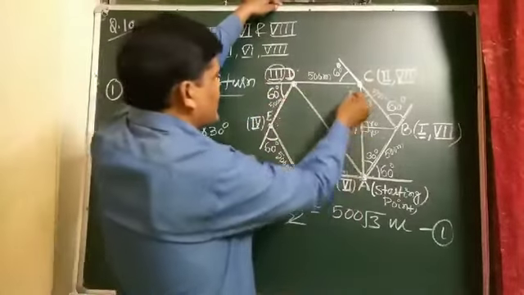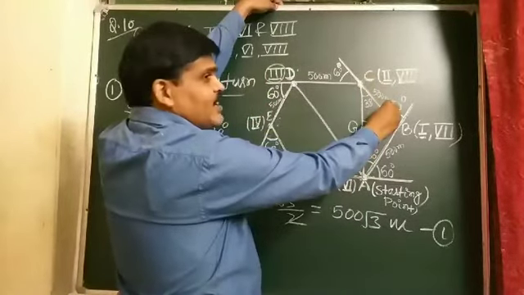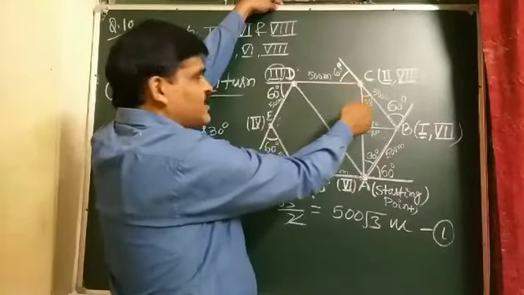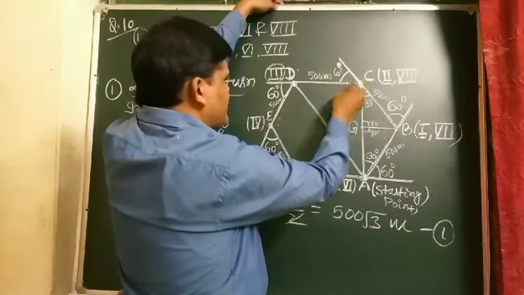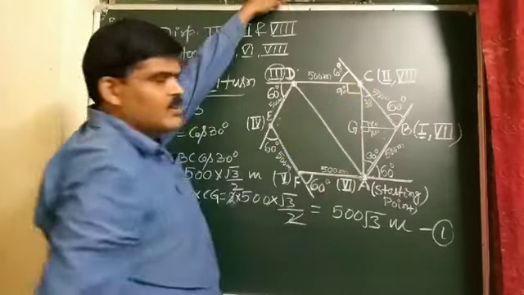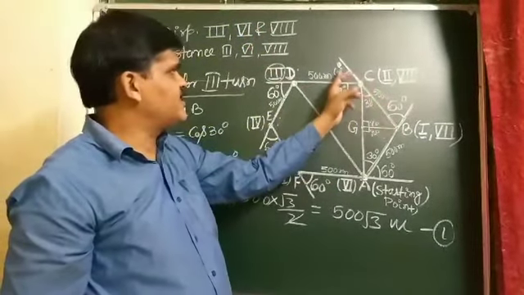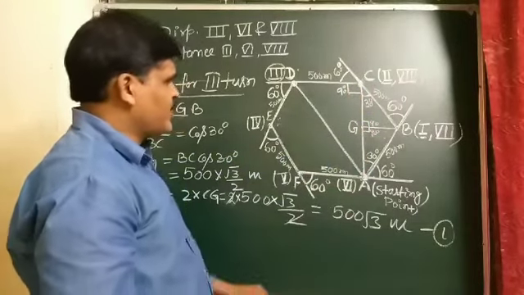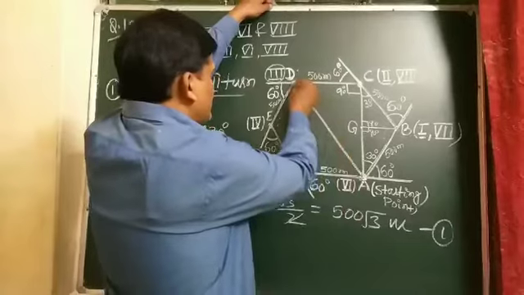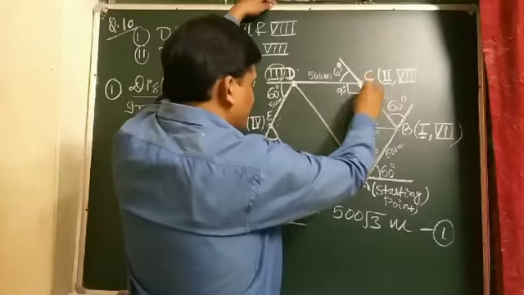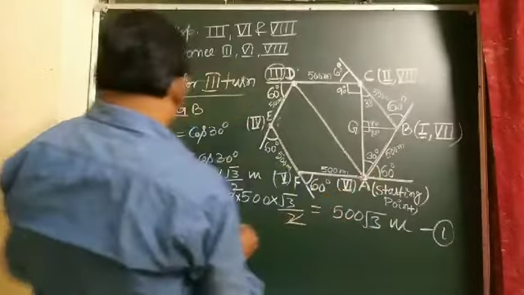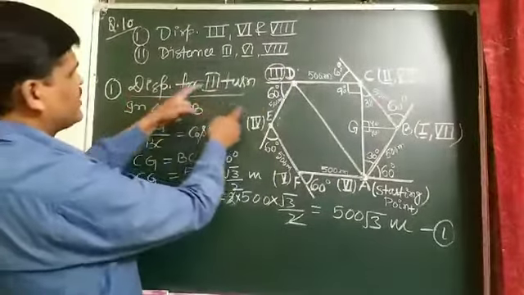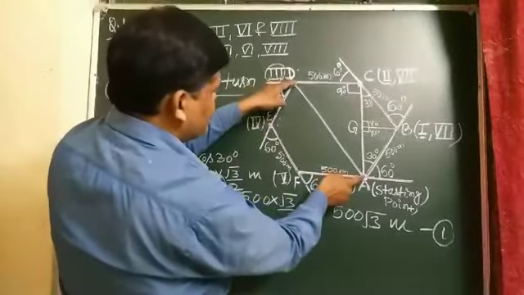And student, this is a straight line. If this is 60 and this is 30, then 60 and 30 make 90, so this will also be 90. If this is a straight line, this is 60 degree, this is 30 degree, so that is 90 degree. And student, so it is a right angle triangle, use the PGT in the triangle. Now we have to find AD, the displacement, for the third term.